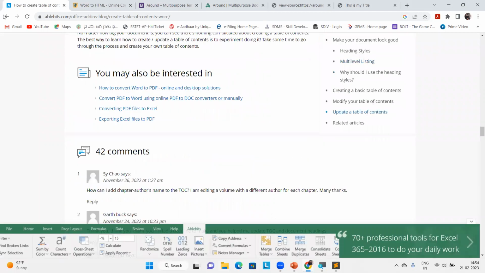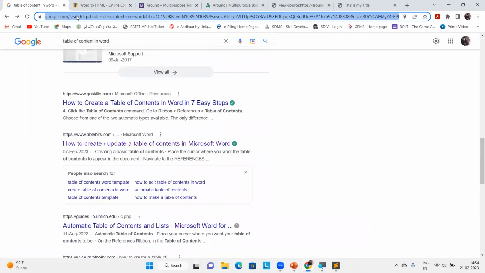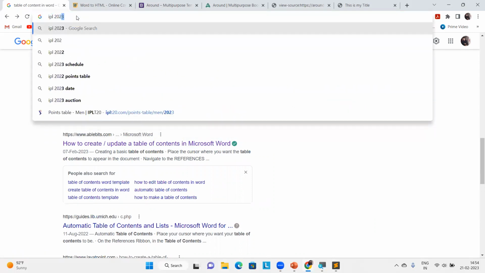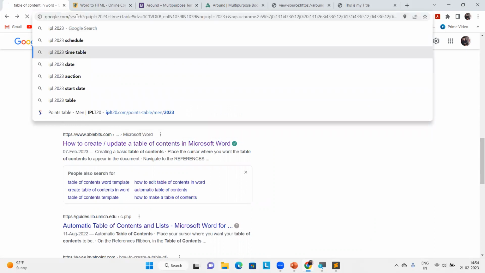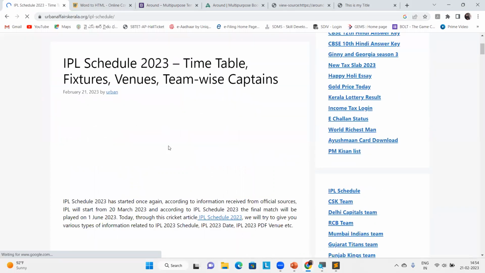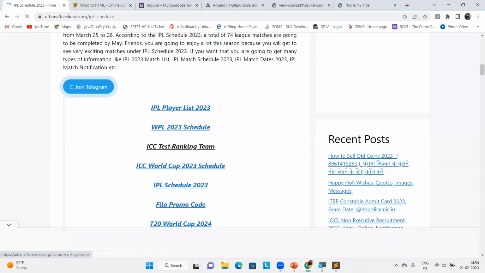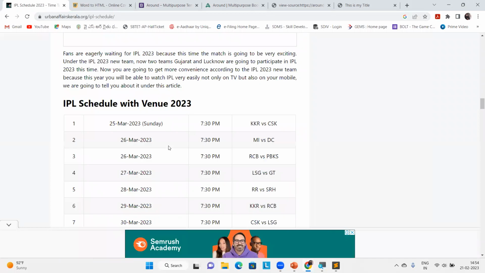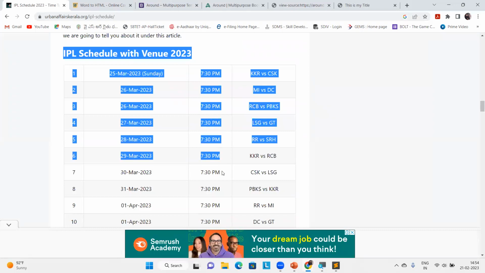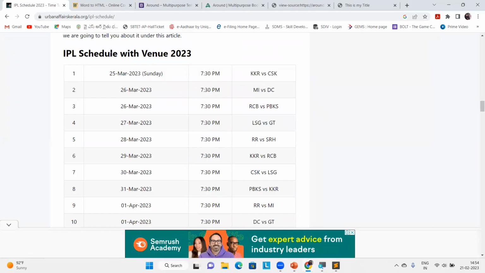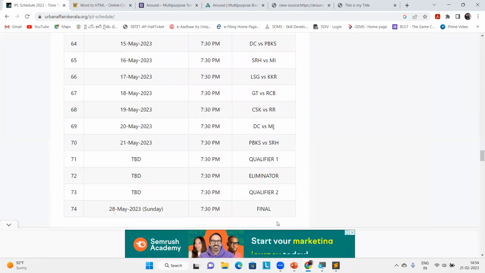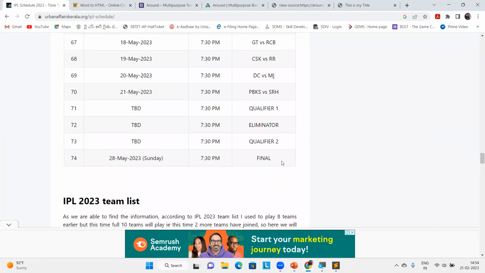I just want to collect some information. Let's take IPL, right? IPL 2023 timetable. Cool, so there you go. I'm going to get that information here in table format. Not like this. Yes, perfect. If you see here, it's available on the website, right? Which means the person has written it in HTML code. I just checked, it is around 74 rows.